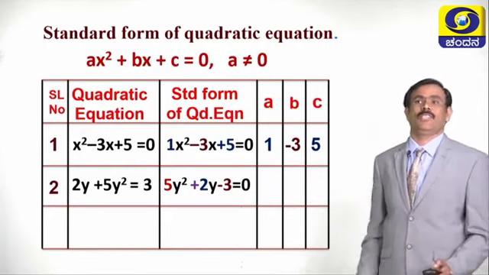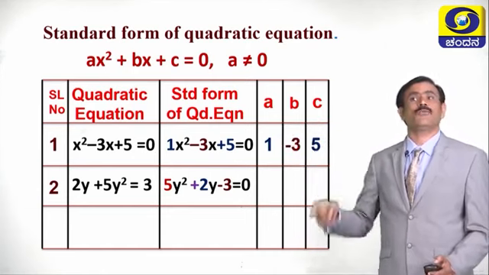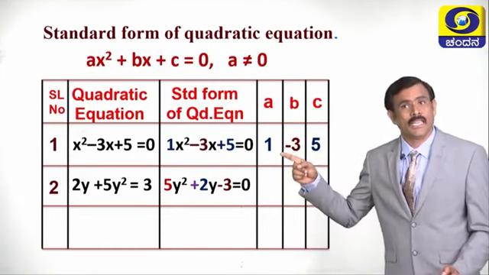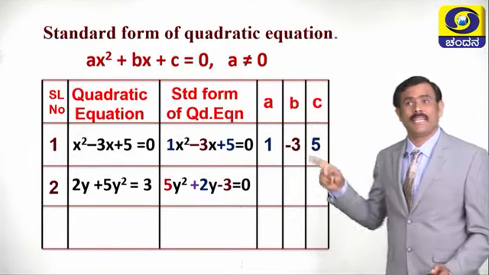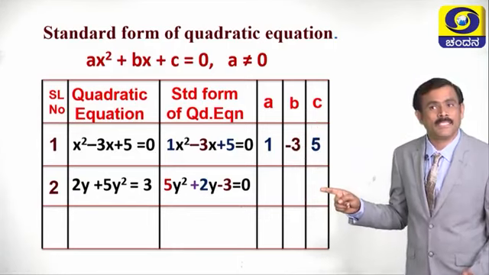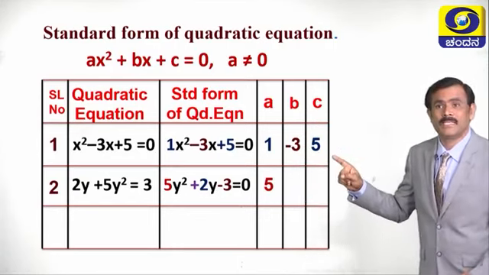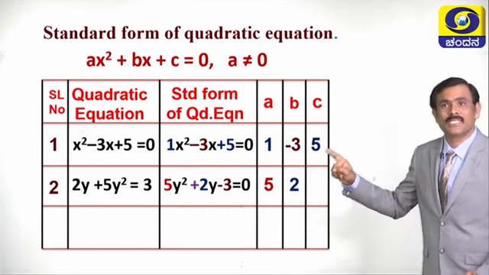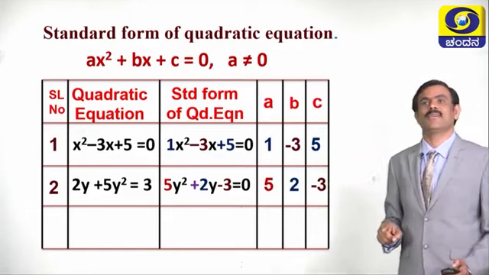Then compare this with ax square plus bx plus c equals 0. Then tell me, what is the value of A? A is 5. What is the value of B? B is 2. What is the value of C? C is minus 3. Good.